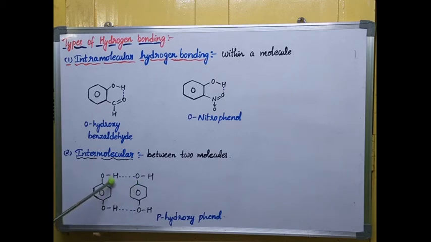The hydrogen atom of one para-hydroxyphenol forms a hydrogen bond with the oxygen atom of another para-hydroxyphenol. This takes place between two similar molecules, so we can say it is intermolecular. It takes place between two molecules, so this is intermolecular hydrogen bonding.